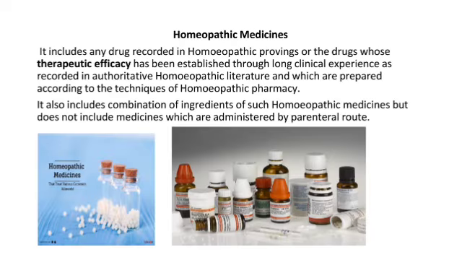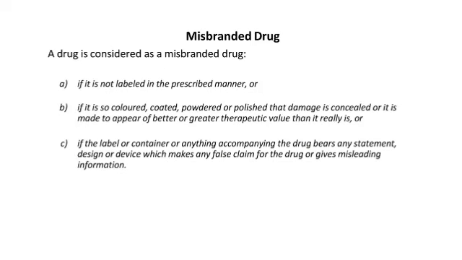Then homeopathic medicines: it includes any drugs recorded in homeopathic provings, or drugs whose therapeutic efficacy has been established through long clinical experience as recorded in authoritative homeopathic literature, and which are prepared according to the techniques of homeopathic pharmacy.